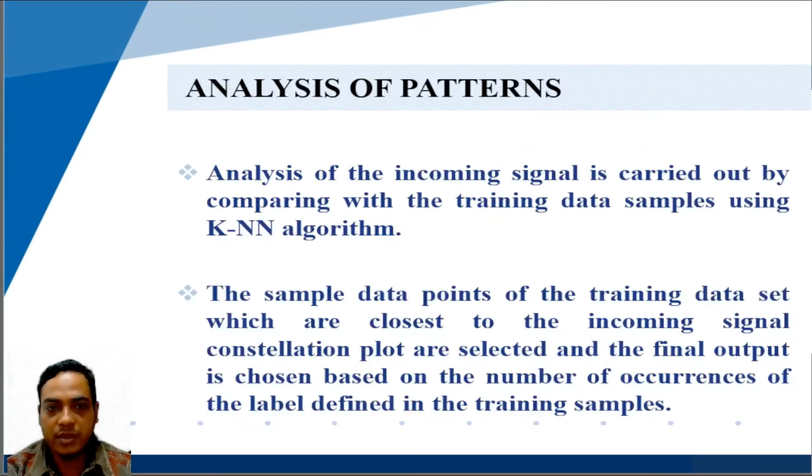So in the analysis of the pattern, we already have the training data samples, and we have the incoming signal. The incoming signal is first converted into the constellation plot, and the constellation plot data of the incoming signal will be compared with the already stored training data samples, and both will be compared by using the KNN algorithm. The KNN algorithm finds the sample points of the training data set which are closest to the incoming signal constellation, and the final output is chosen based on the number of occurrences of the level defined in the training sample.